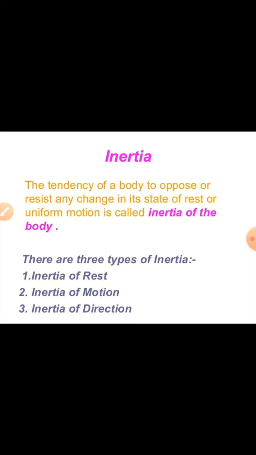So, inertia means an object resists change of its state of rest or state of uniform motion. It is classified into three types: inertia of rest, inertia of motion, and inertia of direction. A body resisting change to its state of rest is called inertia of rest. A body resisting change to its state of motion is called inertia of motion. A body resisting change to its direction is called inertia of direction.